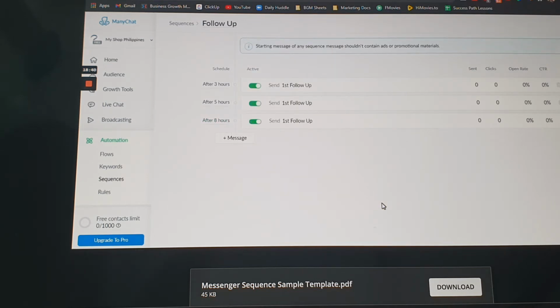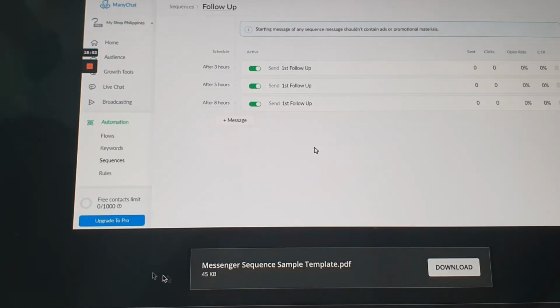Depende na sa inyo kung how frequent yung follow-up nyo with your customer, but this is how you do it. So I hope na meron kayong natutunan sa lesson na to. And then later I will teach you how to connect this dun na sa Facebook ads mo. So I'll see you in the next tutorial. Bye for now.